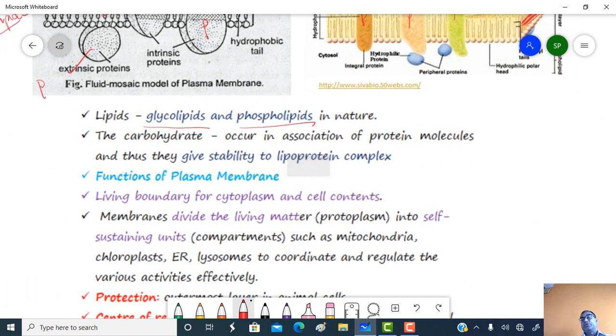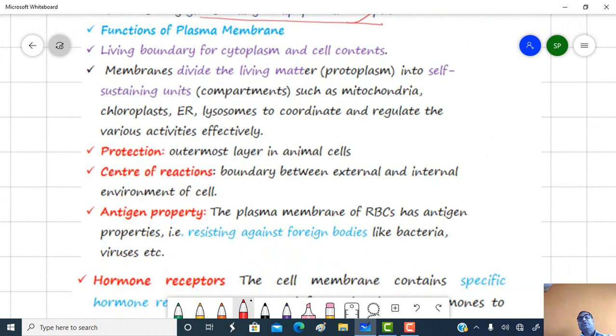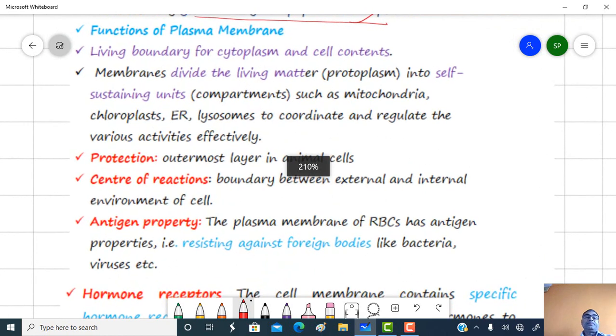Carbohydrates occur in association with protein molecules, and thus they give stability to the lipoprotein complex, the protein and lipid complex. Okay, then the last point is the function of the plasma membrane.